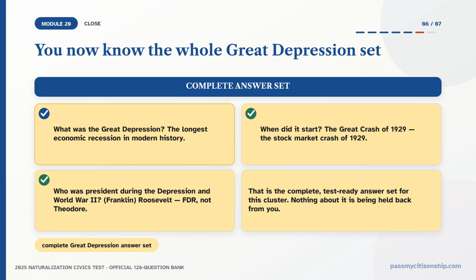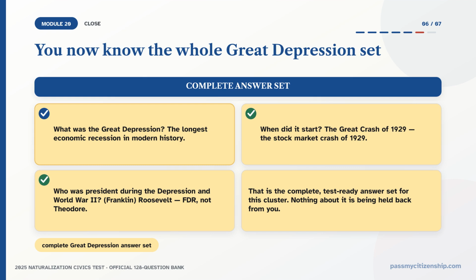Here is the whole set. What was the Great Depression? The longest economic recession in modern history. When did it start? The Great Crash of 1929. The stock market crash of 1929. Who was president during the Depression and World War II? Franklin Roosevelt, FDR, not Theodore. That is the complete test-ready answer set for this cluster.